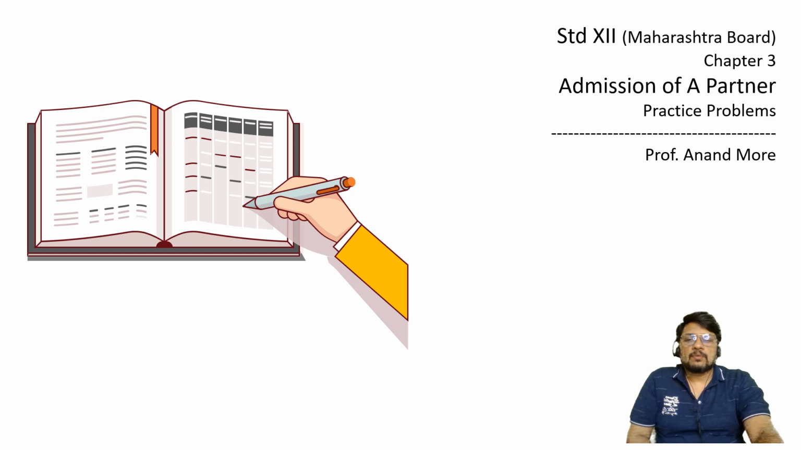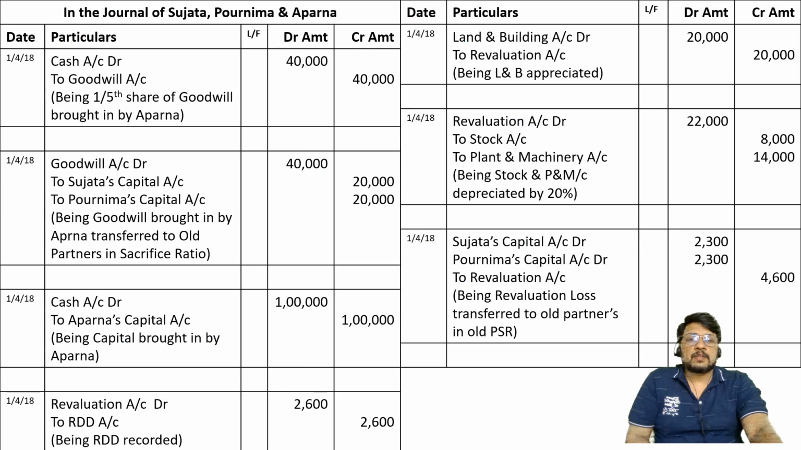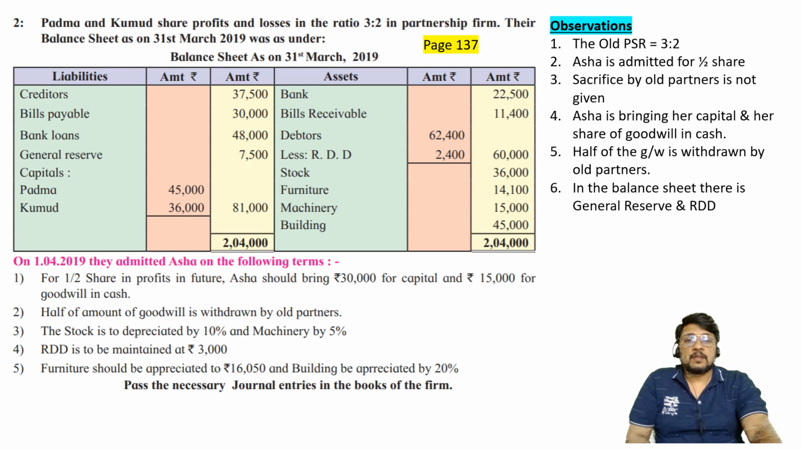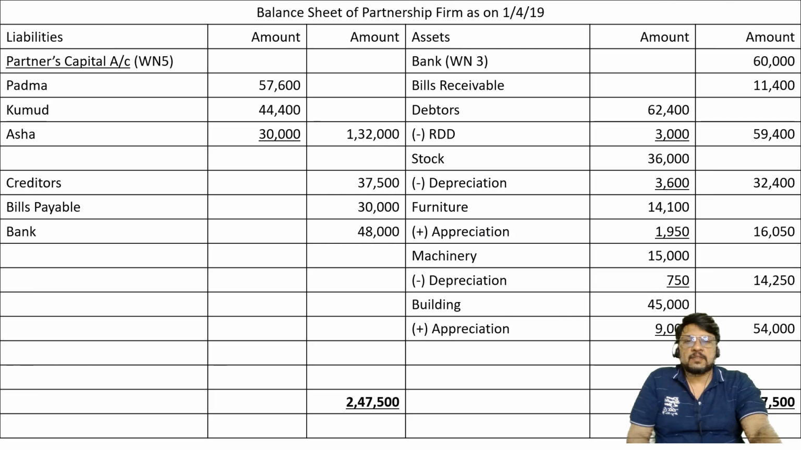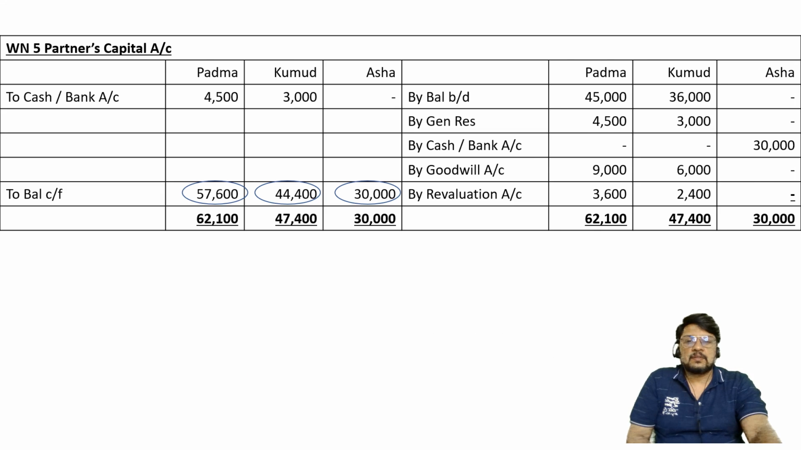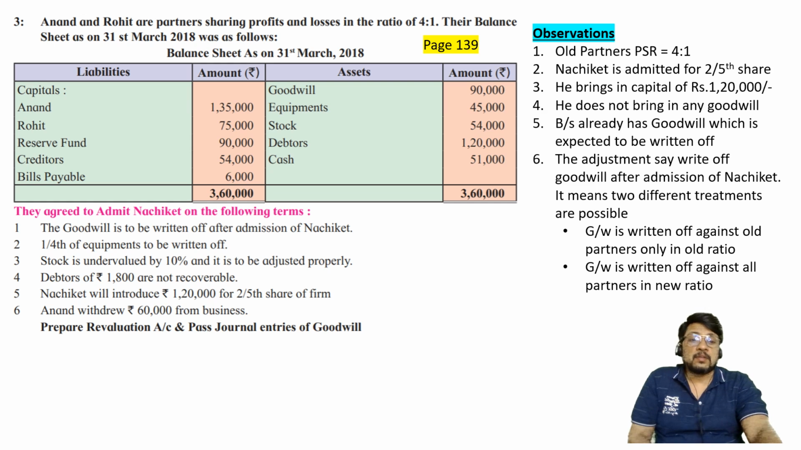Okay, so we have solved the first lengthy question in which we considered journal, ledger and balance sheet. The second lengthy question again considered journal, ledger and balance sheet. And then we solved the third question, which was asking only for revaluation account and journal entries, in which we have considered two different situations.